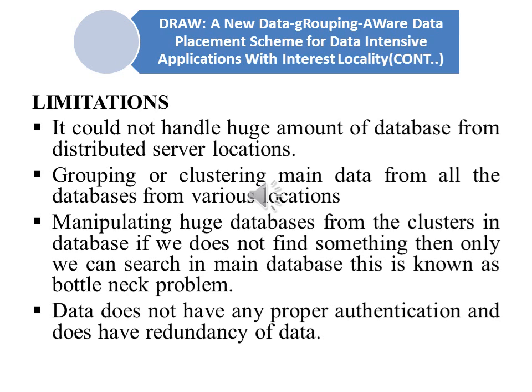The major disadvantages or limitations of this paper are that it could not handle a huge amount of data from distributed server locations, grouping or clustering main data from all the databases from various locations, or manipulating huge databases from the clusters in the database. If it does not find something, then we can only search in the main database, and this is the bottleneck problem. Data does not have any proper authentication and does have redundancy. We require selective redundancy for a big data distributed database.